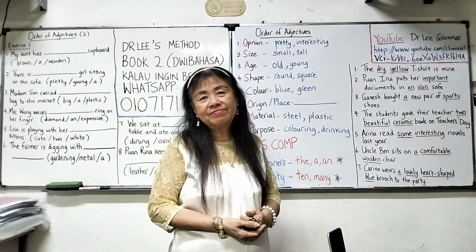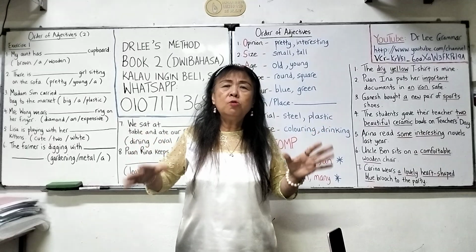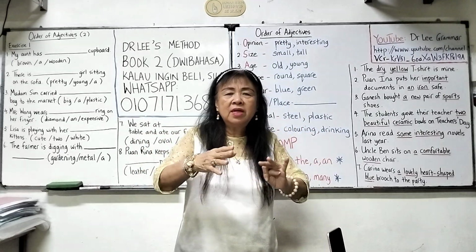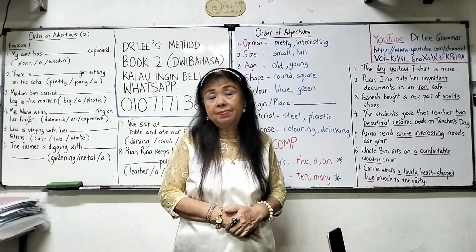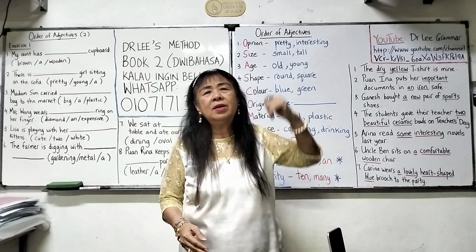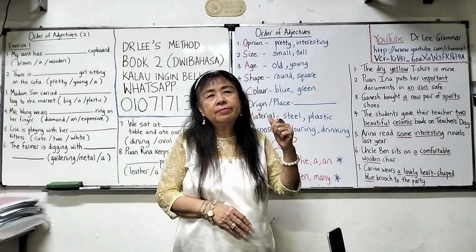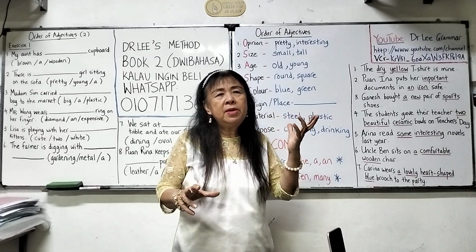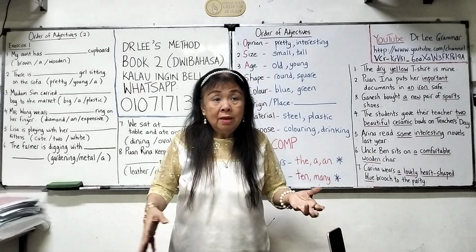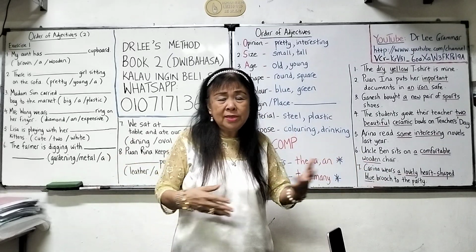Sometimes when we speak, or sometimes when we write, we may use more than one adjective to describe a person, an animal, a thing, or a place. Yes, it does happen. We want to describe a person, for example, beautiful, tall, wearing a blue dress, and carrying maybe an oval-shaped handbag. So where to put all this? Where to put the oval? Where to put the beautiful or the tall? Where to put all these things?